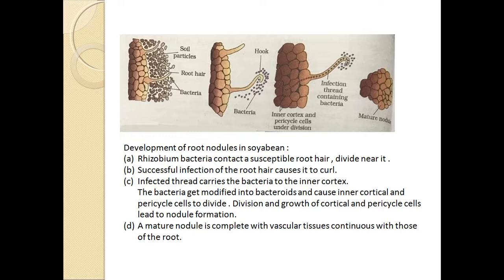So root nodules will possess an enzyme called nitrogenase, which is helping in conversion of atmospheric nitrogen to ammonia. So atmospheric nitrogen will be converted to ammonia with the help of the enzyme nitrogenase, which is present in the root nodule.